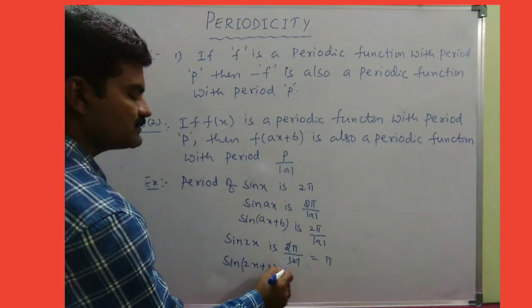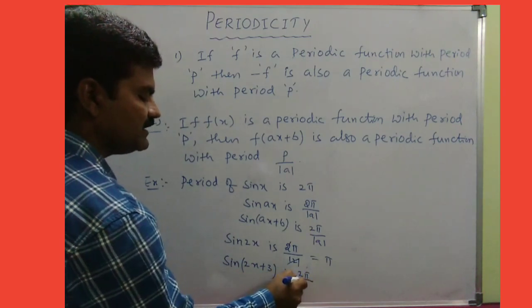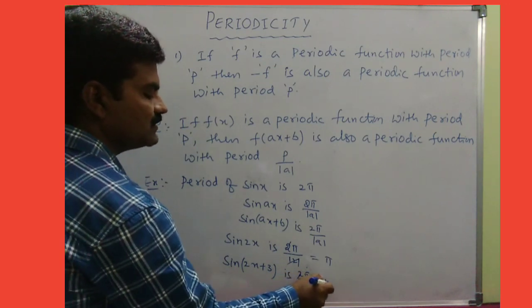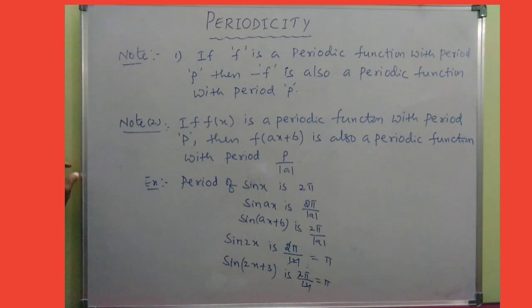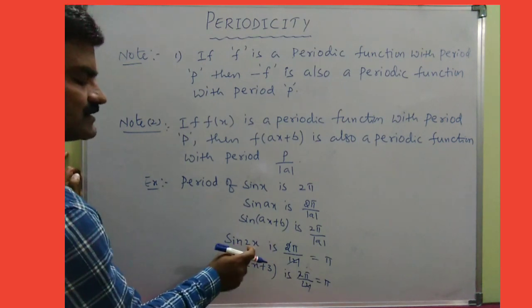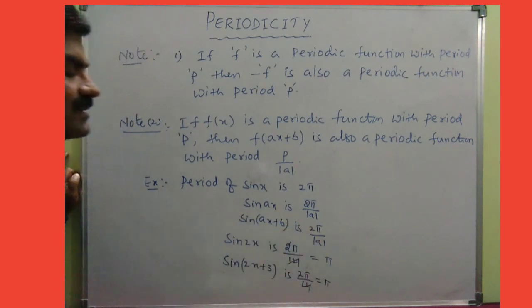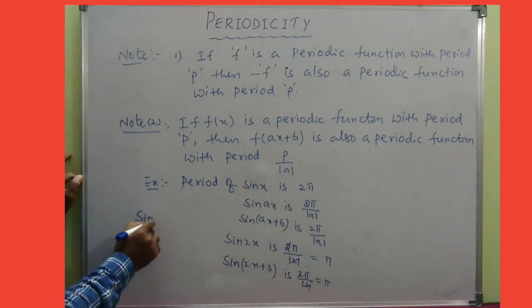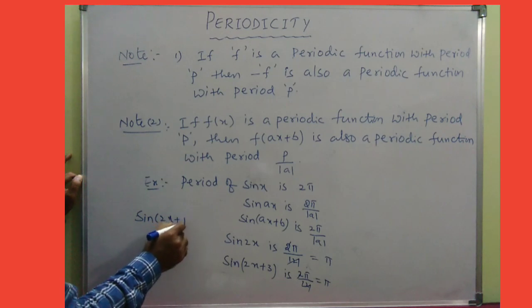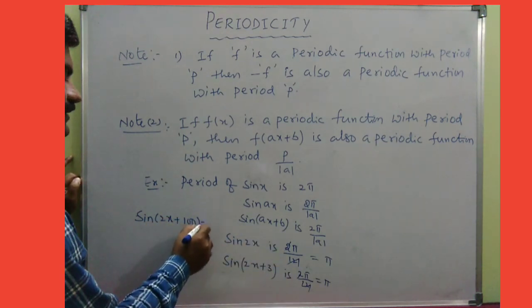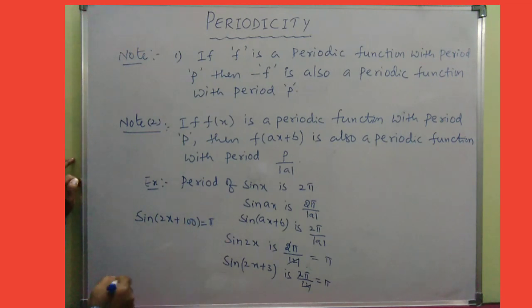Even sin of 2x plus 3 is also 2 pi by mod a, which is mod 2. 2 gets cancelled, which equals pi only. The periodicity of sin 2x is pi. Even sin of 2x plus 3, the periodicity is also pi. And sin of 2x plus, suppose, 100, even then its periodicity is pi only.